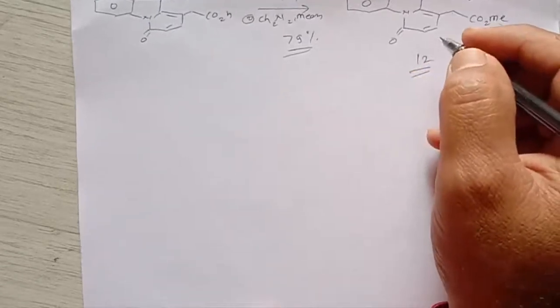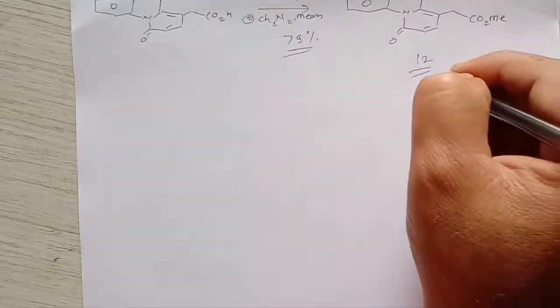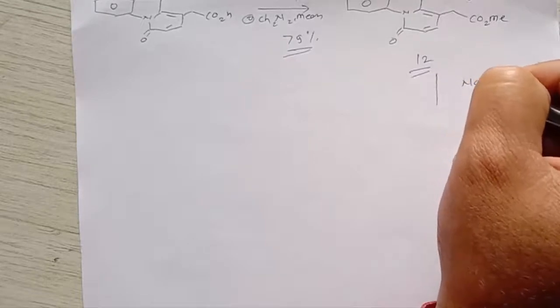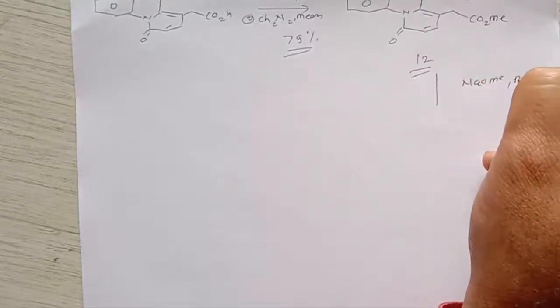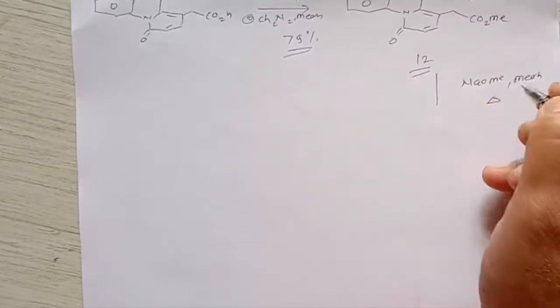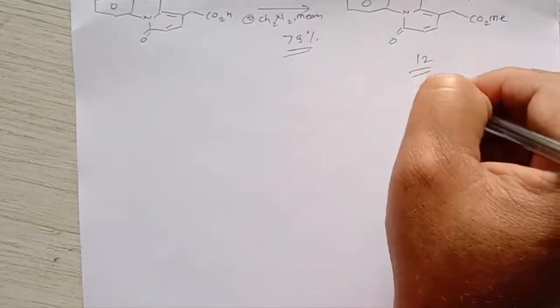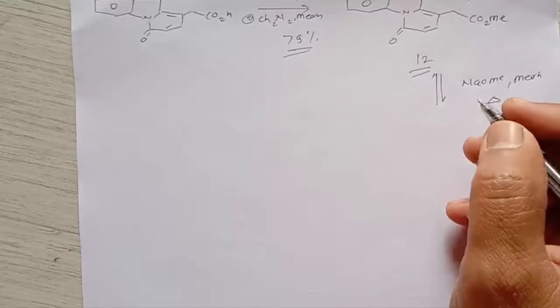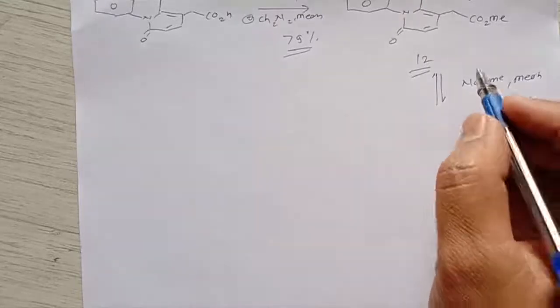When this intermediate is treated with sodium methoxide in presence of methanol, and we heat this molecule, it undergoes enolization.